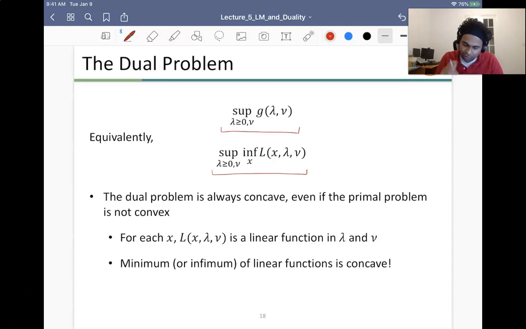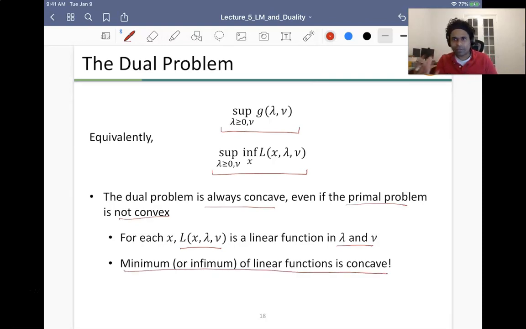Okay, so the dual problem is always concave, even if the primal problem is not convex. The reason for this is that L of x comma lambda comma nu is a linear function in lambda and nu, and an infimum over a set of linear functions is concave. This is something you would have seen maybe in a convex optimization course.